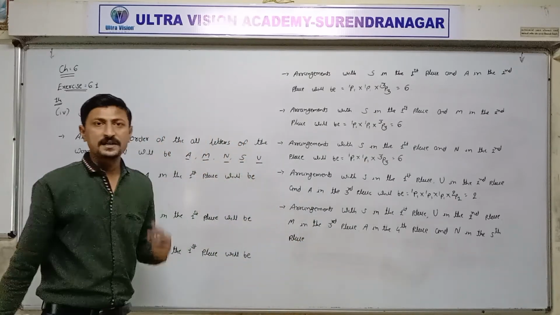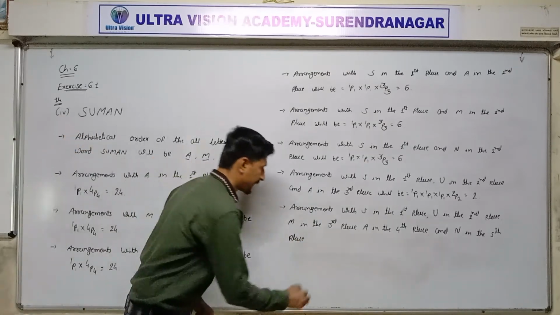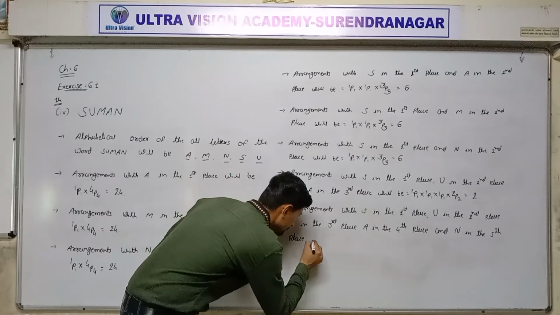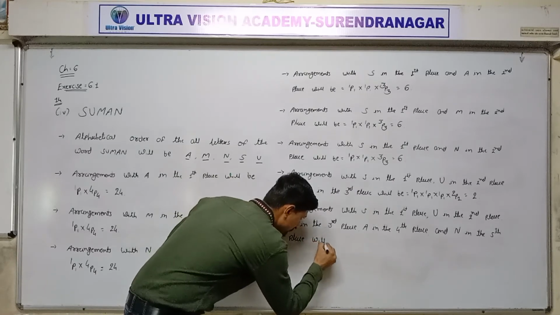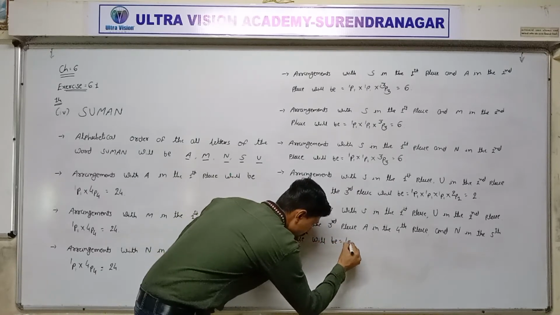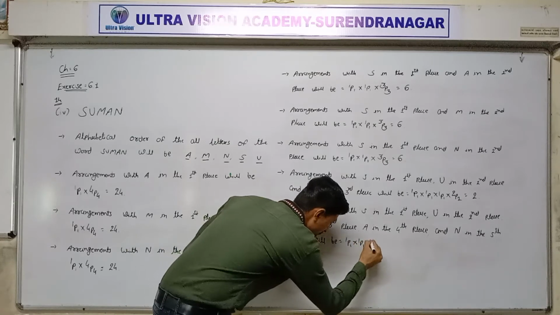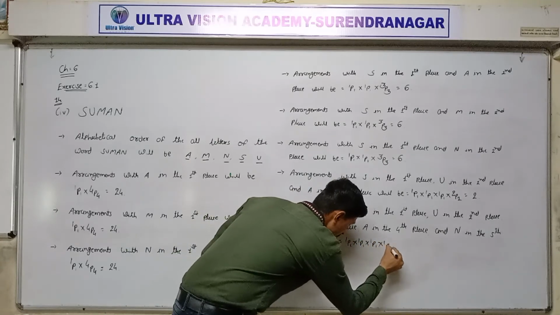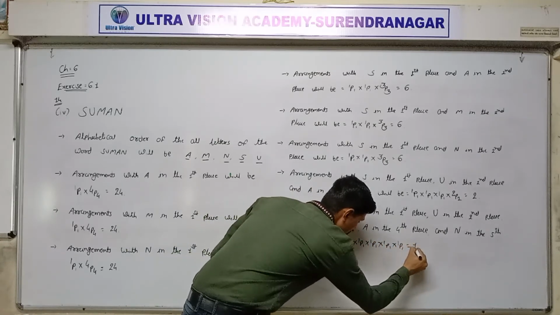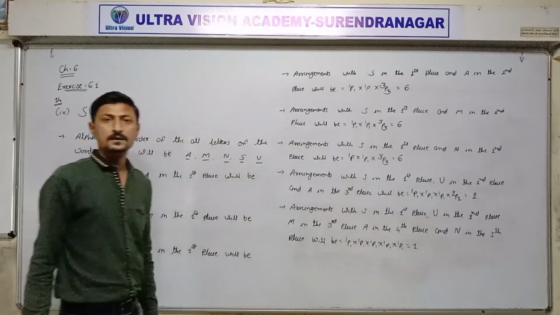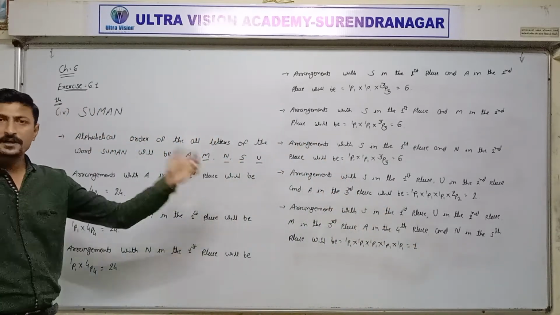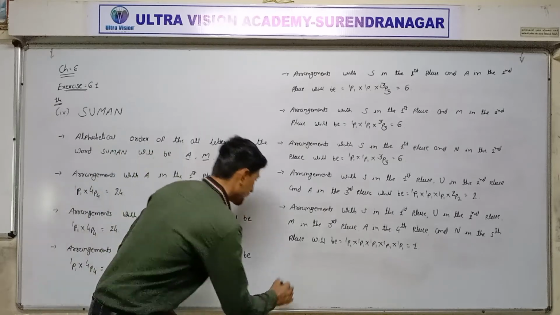All five letters repeated single one time. So 5 times 1P1, one way. Okay, clear? Now, dictionary order of the word Suman.